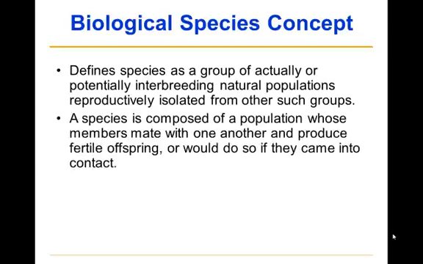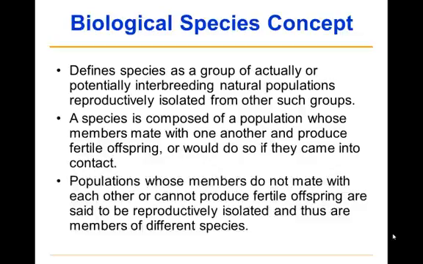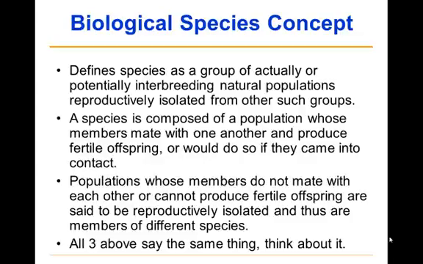In other words, the biological species concept says a species is composed of a population whose members mate with one another and produce fertile offspring, or would do so if they came into contact. A population whose members do not mate with each other or cannot produce fertile offspring are said to be reproductively isolated and thus are members of different species. All those things say the same thing. We are defining species here by sexual reproduction, and that works well for most vertebrates, but it doesn't work with all other groups.